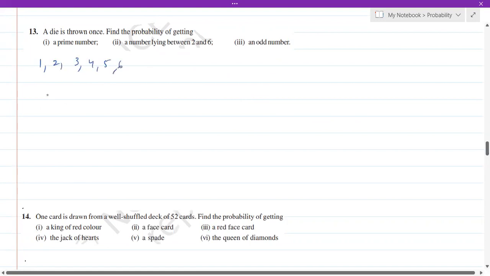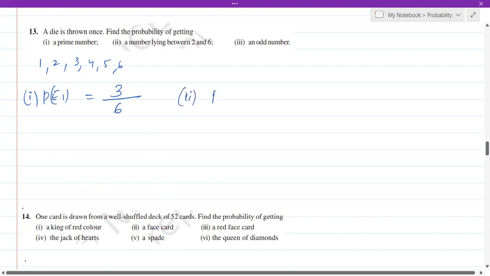These are the outcomes. So our total number of outcomes is 6. Okay. Coming to the first question, the total number of outcomes is 6. In that, what is required? A prime number. So 2 is a prime number, 3 is a prime number, 5 is a prime number. So totally we have got 3 prime numbers. So that is P of E1.